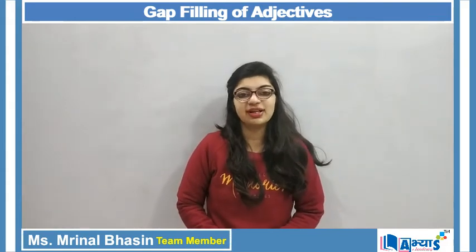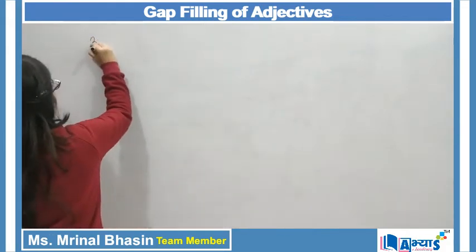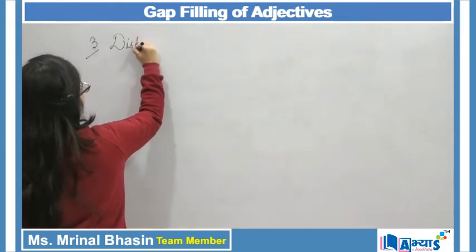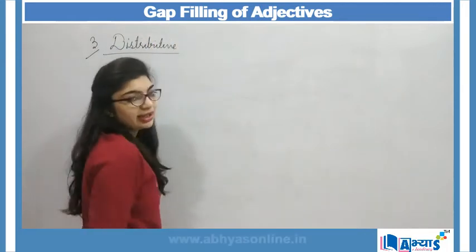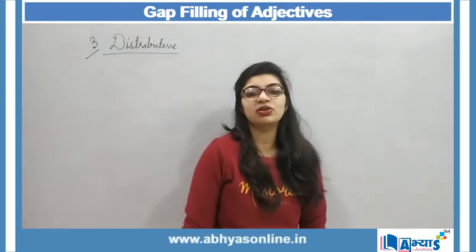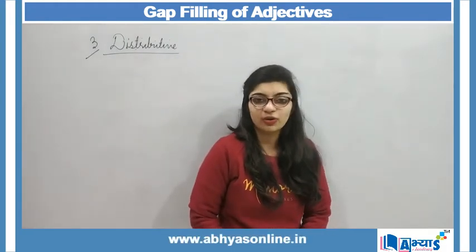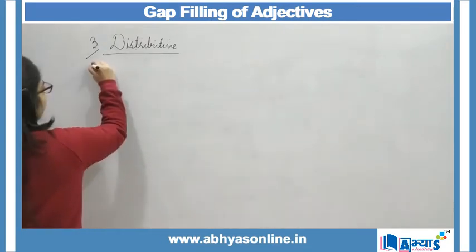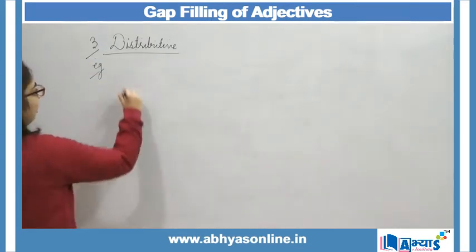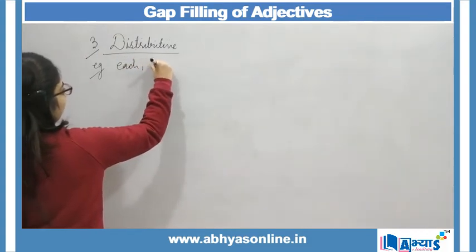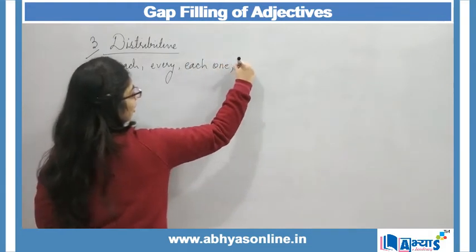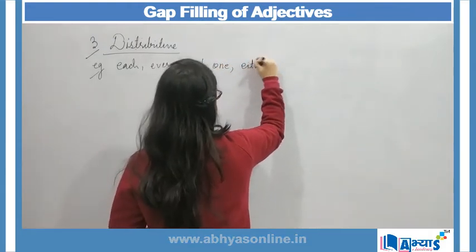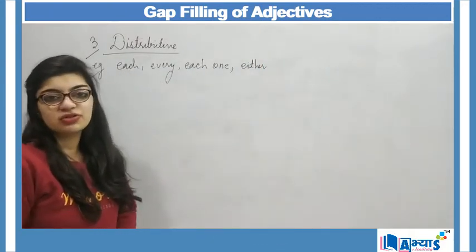So here we will be discussing the third type of adjective, which is distributive adjective. Distributive adjectives are used to show one person or one thing out of the whole class or a whole group. Examples of such distributive adjectives can be each, every, each one, either, etc. So these are the examples of distributive adjectives.